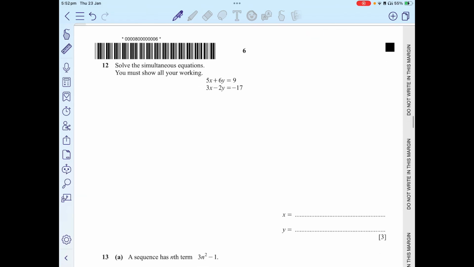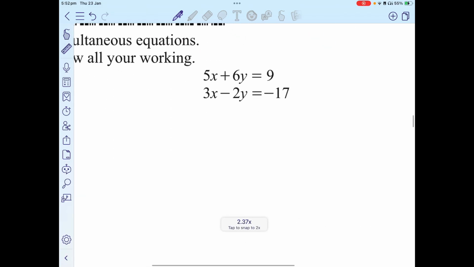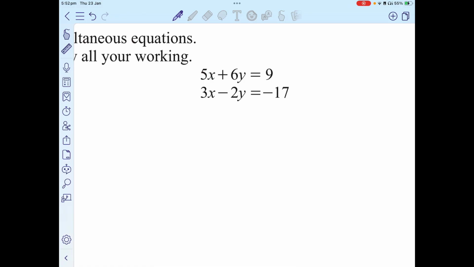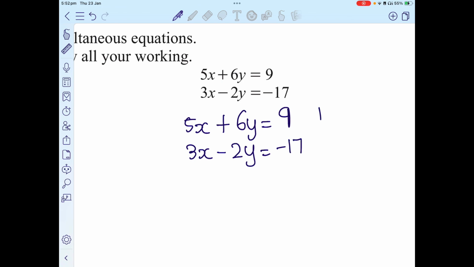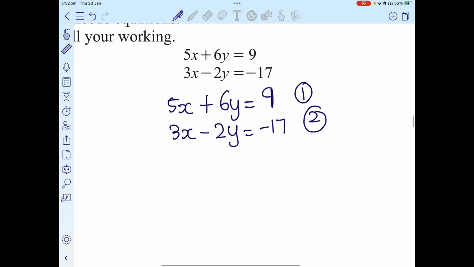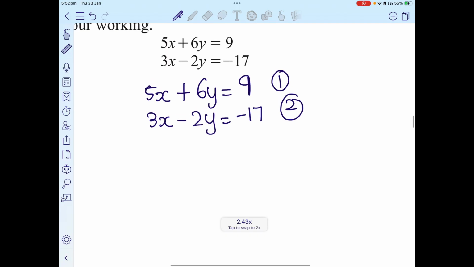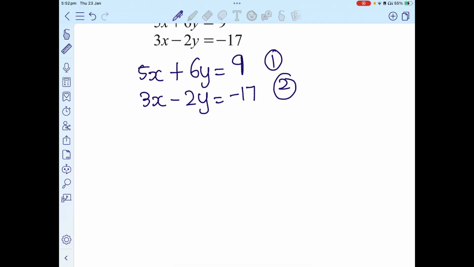Now we move to question number 12, which is: solve the simultaneous equations and show all of your working. So here we have 5x plus 6y is equivalent to 9, and 3x minus 2y is equivalent to negative 17. Let this be equation 1 and let this be equation 2. In order to eliminate, we need to ensure that at least some of the terms are the same. So we see there's negative 2y here. If I can somehow make this negative 6y, then I could make this work. I have 6y here.